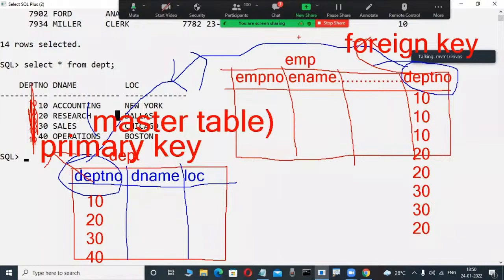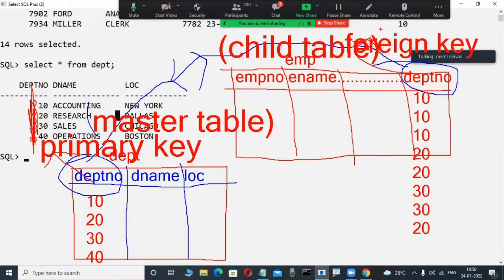Again, the table where a foreign key is available is also called a child table or detail table. Why do we establish a relationship between tables in a project? Primary key, foreign key, primary key, foreign key with unique key. So many things are there, don't worry.